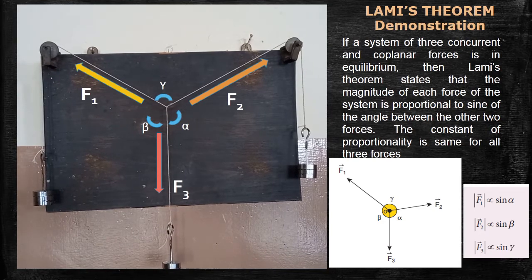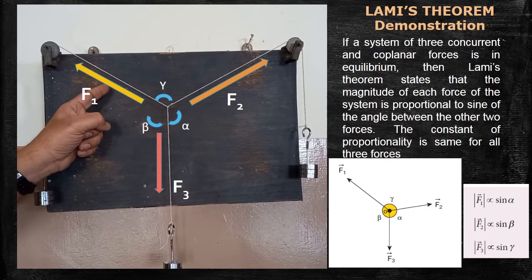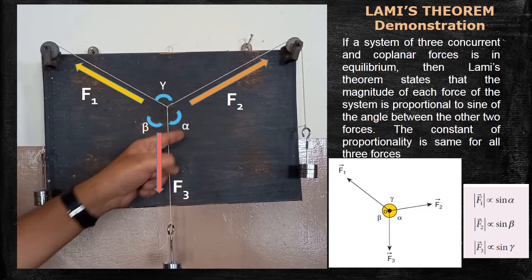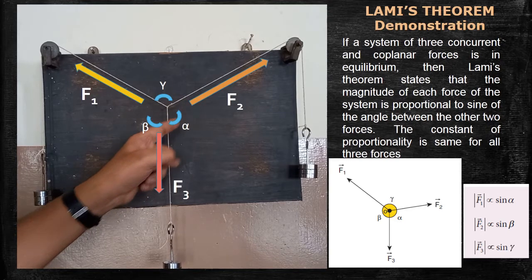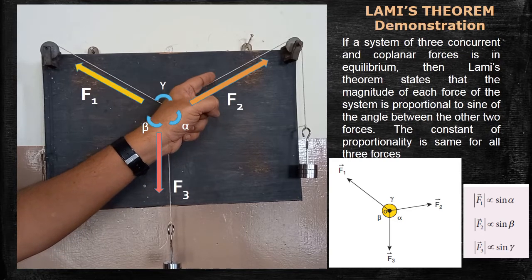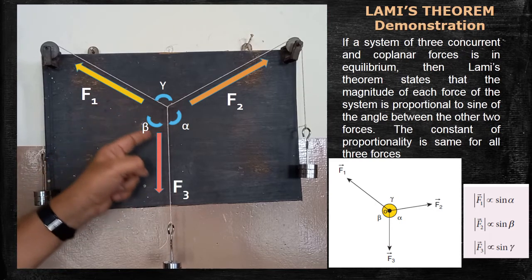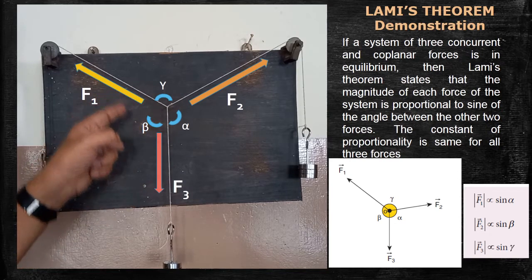Finally, we can write it mathematically. Tension T1 is directly proportional to the sine of this angle, which you can call alpha. T1 is directly proportional to sine alpha. T2 is directly proportional to sine beta, taking this angle as beta.